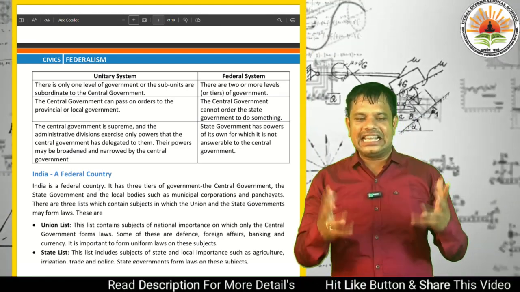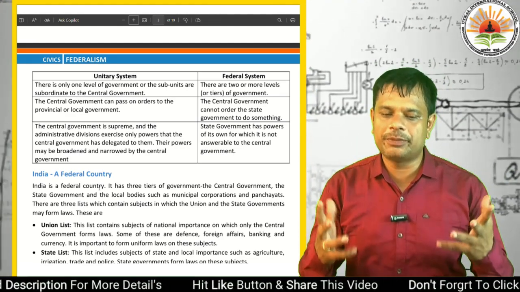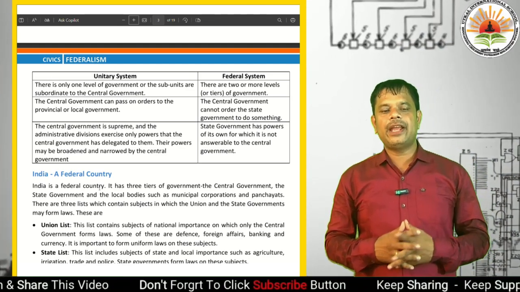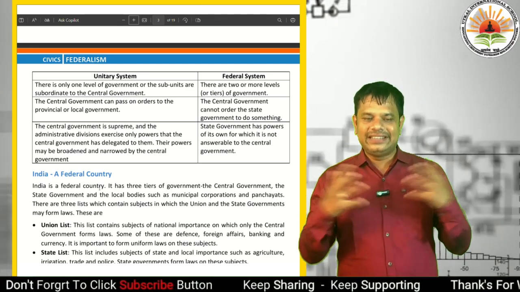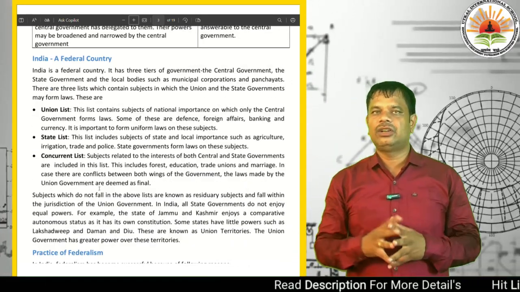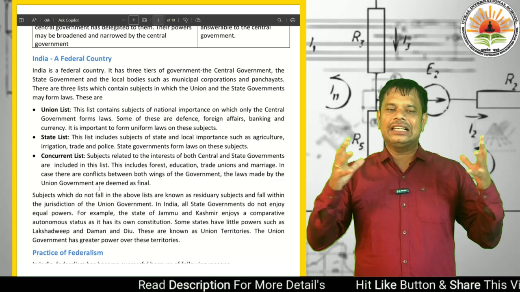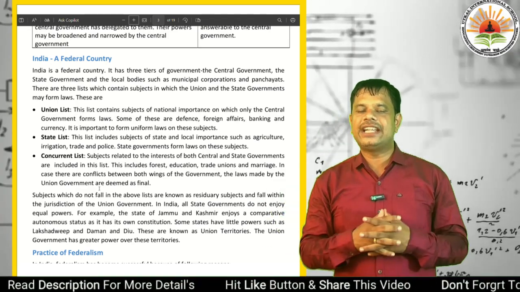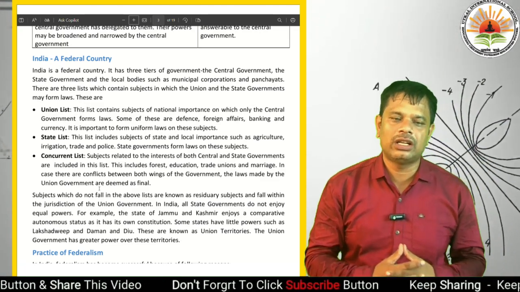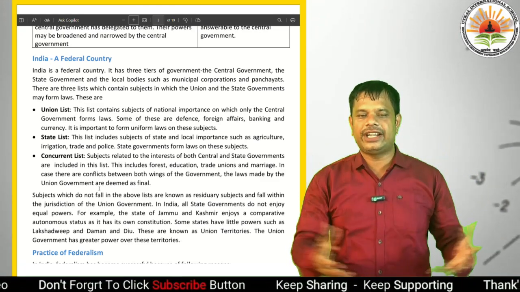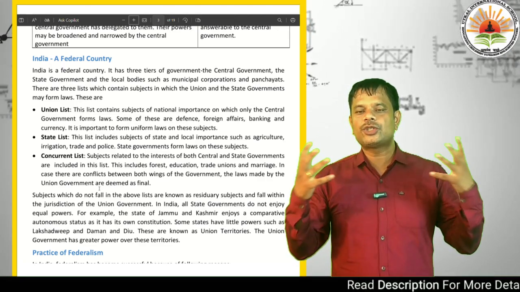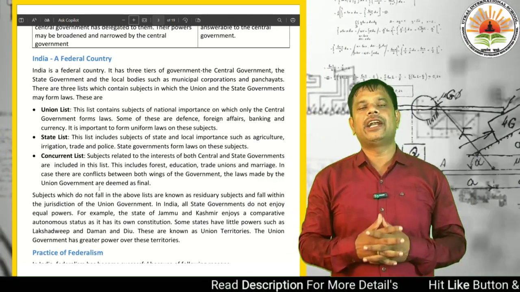There are three lists which contain subjects in which the union and state governments may form laws. The first is the union list. What are the powers of the union? The list contains subjects of national importance on which only the central government forms laws.